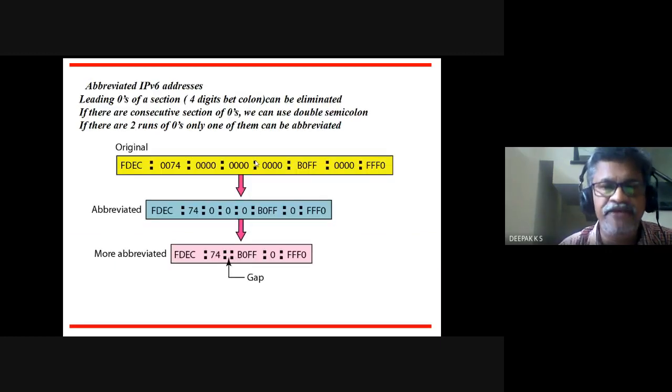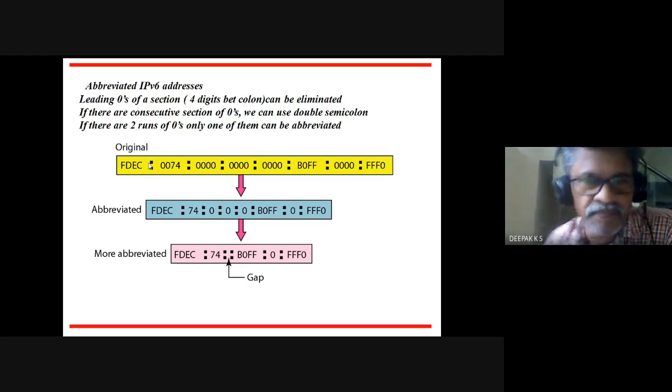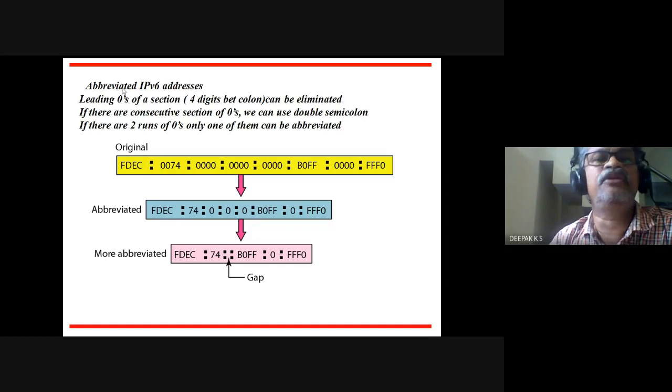Now you can abbreviate this. There are certain means of abbreviation. Leading zeros of a section: if there is 00, you can omit it. So leading zeros, not the trailing zeros, can be eliminated from a section.